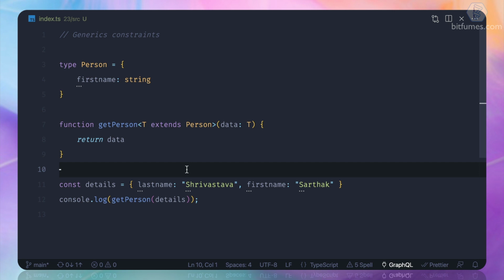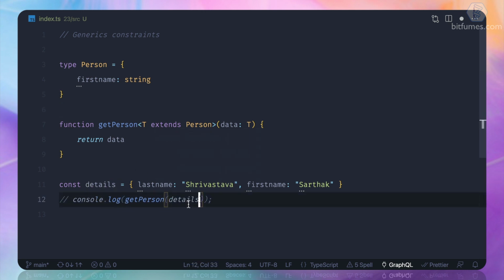TypeScript is not having any complaint, and this extends thing is generic constraints, because now this T type is, yes, a generic, but with an implementation of this Person. That means it needs the first name, and anything else you want to give, that will be accepted as well. Now here comes another good thing.